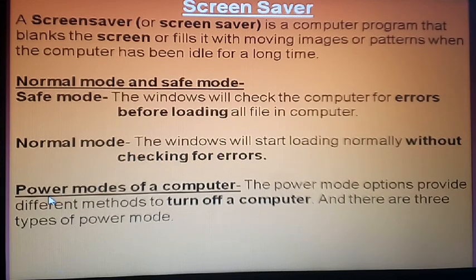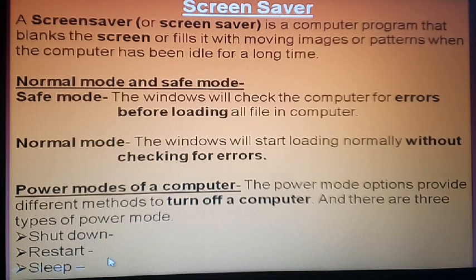After that, power mode of the computer. Dear students, the power mode of the computer provides different methods to turn off the computer. So how to turn off the computer? There are three types of power modes. Number one, shut down, restart, and after that, sleeping mode. Shut down means properly shut down. Restart means you want to reopen again. Sleep means sometimes you are not doing work for 1 hour, 2 hours or 30 minutes, so you give the time period. Okay.